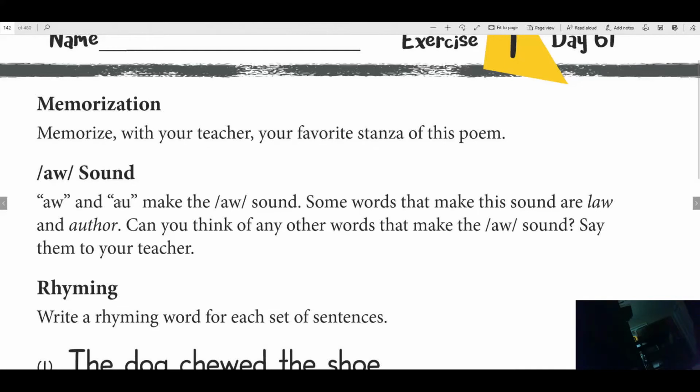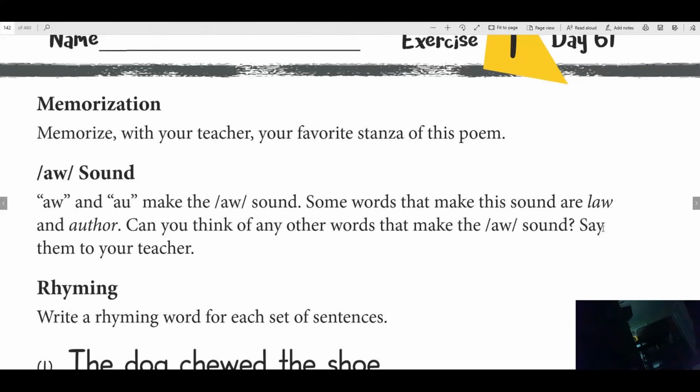So A-W and A-U make the aw sound. Some words that make this sound are law and author. Do you see the A-W? It says aw. And A-U, aw. Can you think of any other words that make the aw sound?